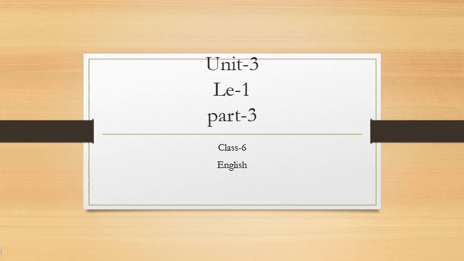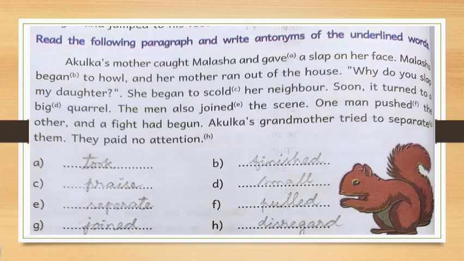This is Unit 3, Lesson 1, Part 3. So, in this video today, you are going to learn the textbook part, grammar of the lesson Little Hearts. Read the following paragraph and write antonyms of the underlined words. Children, as you know, antonyms means opposite words, the words which are opposite to their meaning.